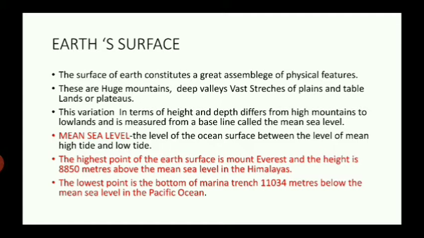It means that on the earth different kinds of physical features are found. These are huge mountains, deep valleys, vast stretches of plains and tablelands or plateaus.